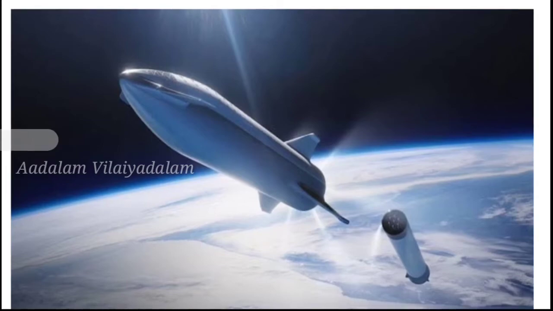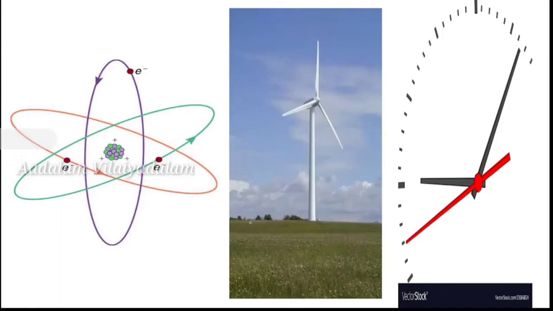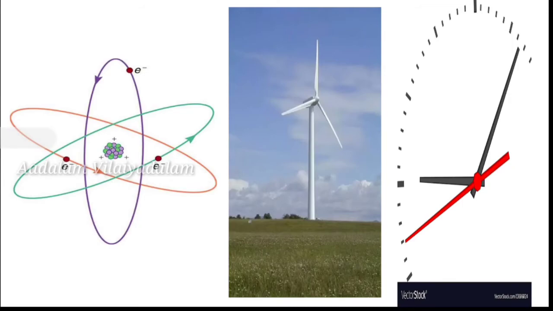Motion of artificial satellites around the earth is an example of uniform circular motion. The gravitational force from the Earth makes the satellites stay in a circular orbit around the Earth. The motion of electrons around the nucleus, the motion of blades of windmills, and the tip of the seconds hand of your watch with a circular dial show uniform circular motion.